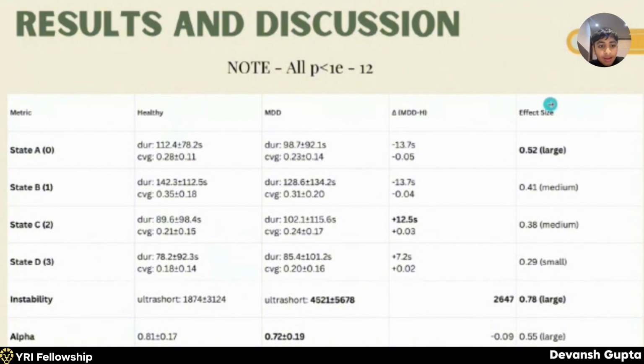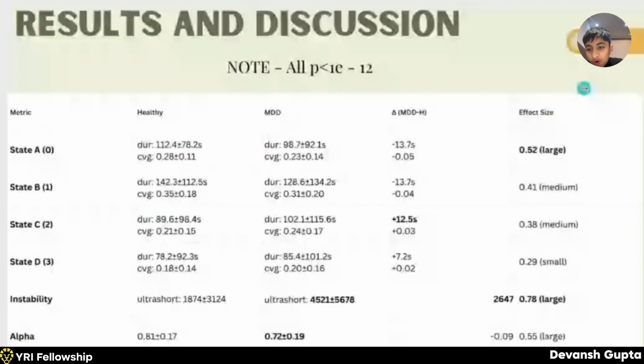As we can see, state A has the largest instability, 0.52. State B, 0.41, which is still large, but not as large as state A. State C, 0.38, and state D is 0.29. And alpha power itself is also large, 0.55. And in MDDs, we can see the alpha power is drastically reduced to 0.72 plus minus 0.19.